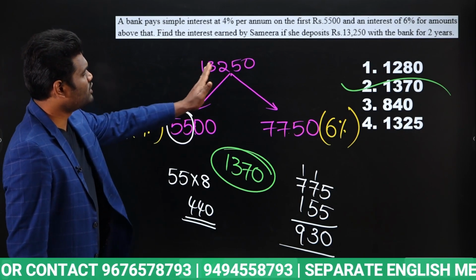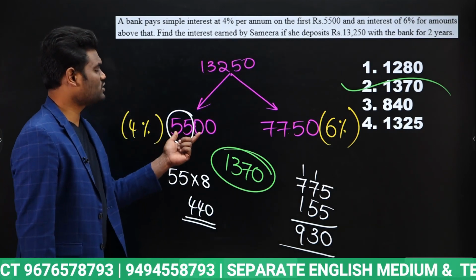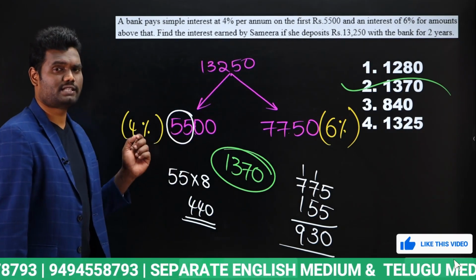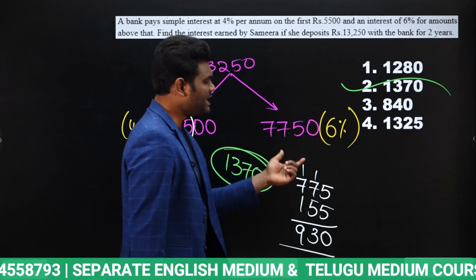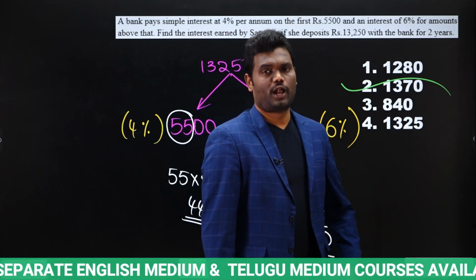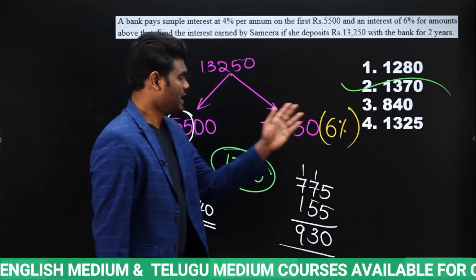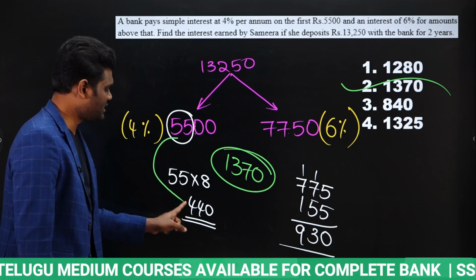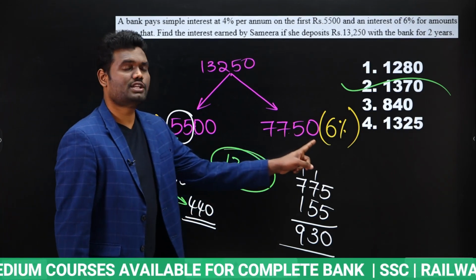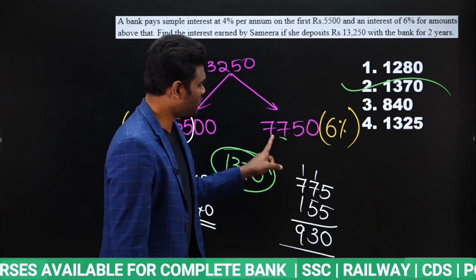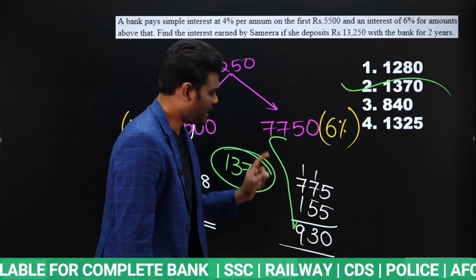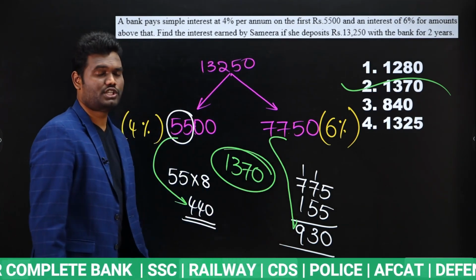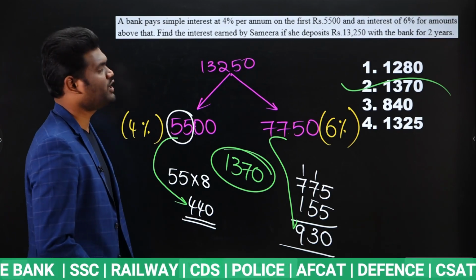Out of the total 13,250, for the first 5,500 she is going to get 4% interest per annum, and for the remaining she is going to get 6% per annum. Now as it is for 2 years, she will get 8%. So 8% of 5,500 is nothing but 440. For 2 years she is going to get 12%. 12% of 7750 is nothing but 930. So both of them combined together, she is going to get interest of 1370 rupees.